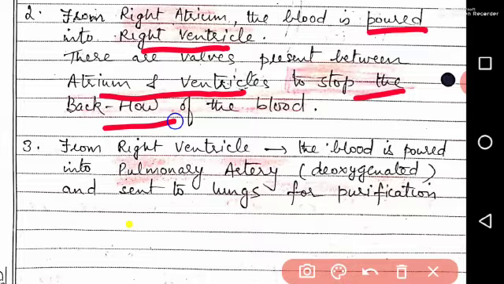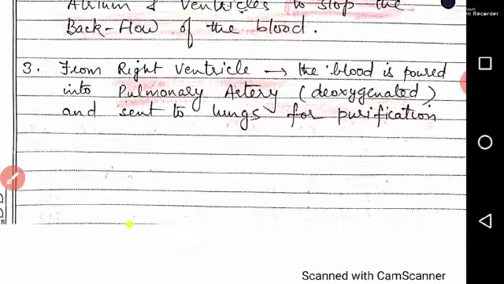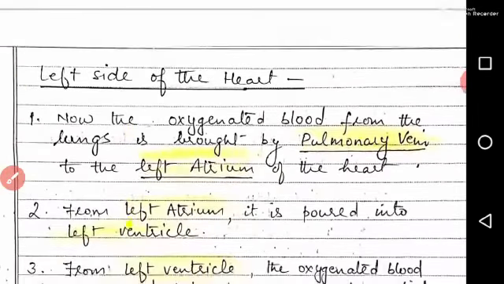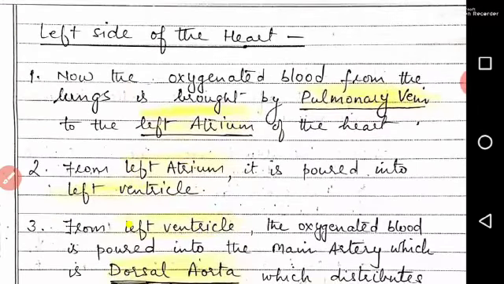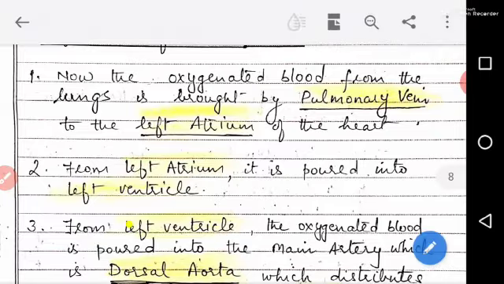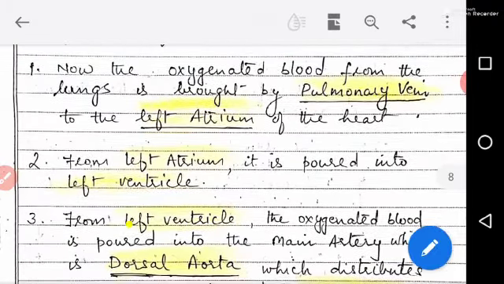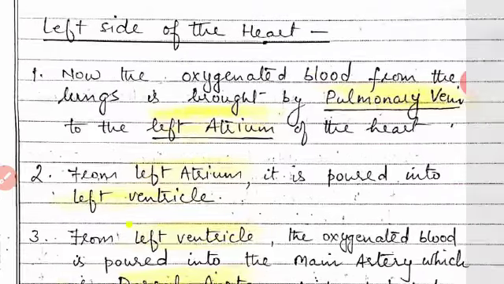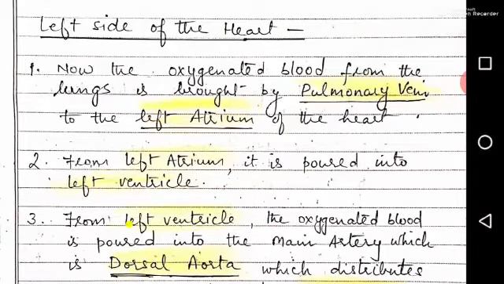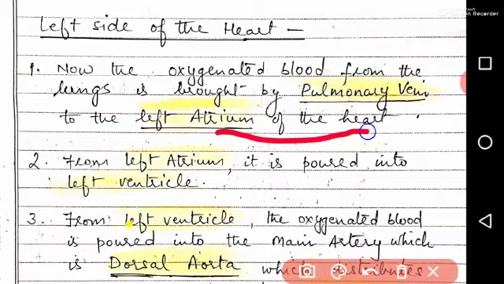Third point, from the right ventricle the blood is poured into the pulmonary artery and sent to the lungs for purification. Now the left side of the heart. First point, the left side of the heart contains oxygenated blood, which from the lungs is brought by the pulmonary veins to the left atrium of the heart.